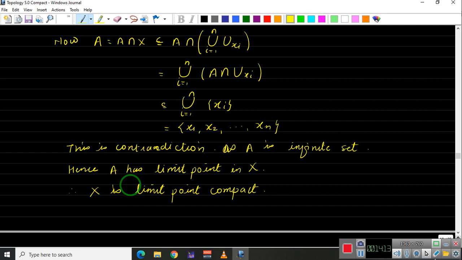We will show that as a corollary, we will say that every compact metric space is sequentially compact. Also, we will look at the Heine-Borel theorem, which says every closed and bounded subset of Rn is compact. And as a corollary to this theorem, we will show the Bolzano-Weierstrass theorem, which says every bounded sequence of Rn admits a convergent subsequence. Okay, so that we will do in the next video.